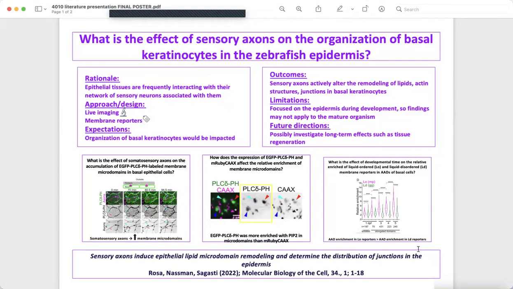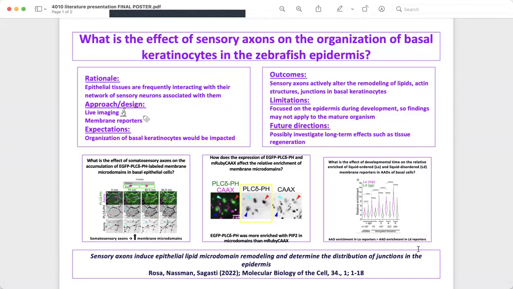This poster outlines the paper named Sensory Axons Induce Epithelial Lipid Microdomain Remodeling and Determine the Distribution of Junctions in the Epidermis by Rosa, Nossman, and Sagasti in 2022. Specifically, my poster explores the experimental question: what is the effect of sensory axons on the organization of basal keratinocytes